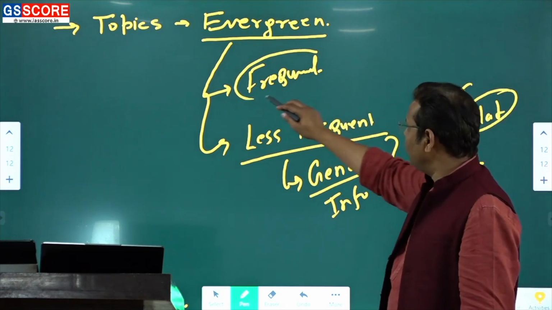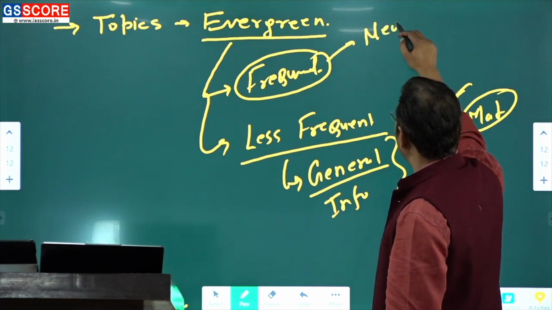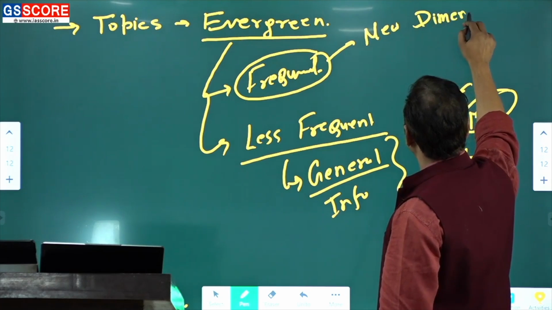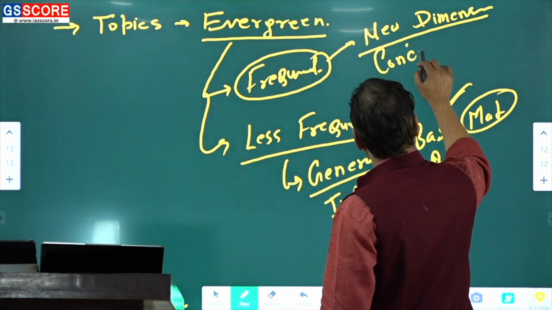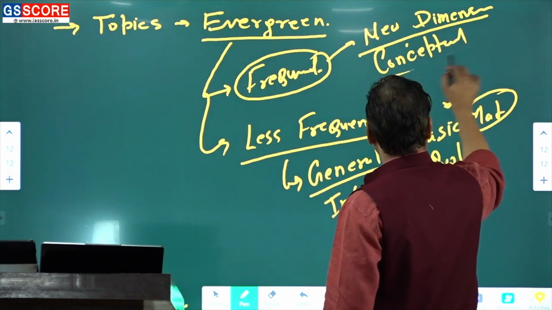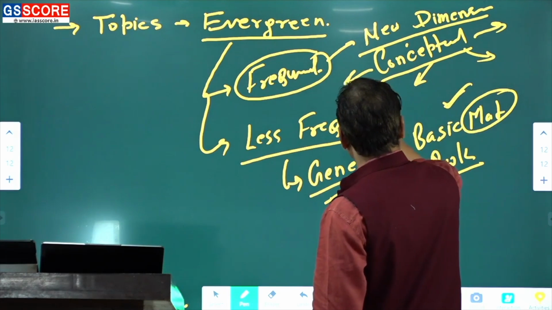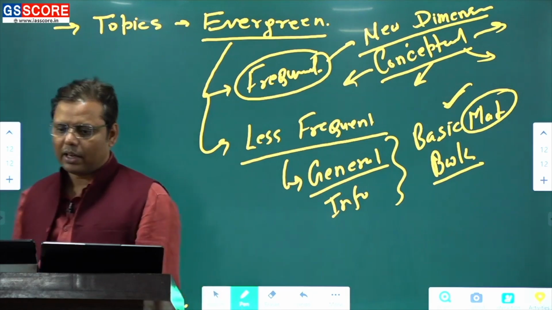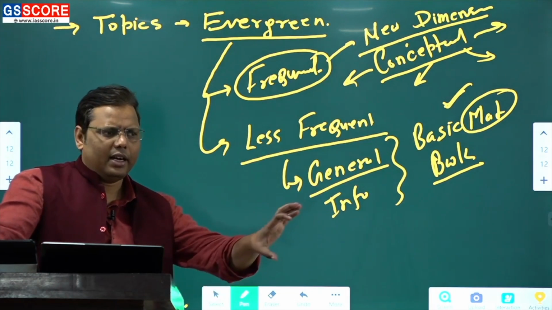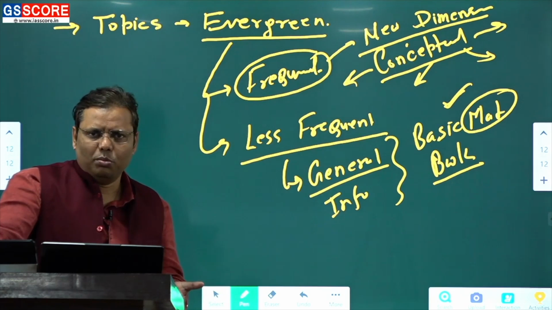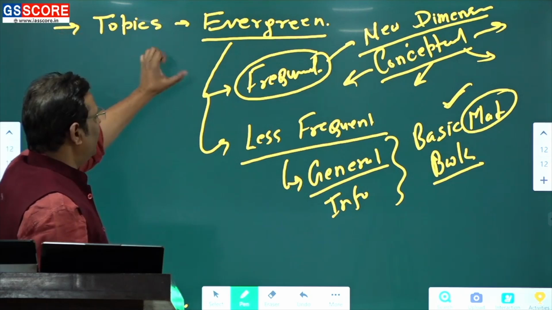But then those questions which are very frequently asked, now they have started getting into new dimensions of those topics, right? यहाँ पे ये लोग नए डायमेंशन जो है ये लोगों ने हंट करने शुरू किए हैं. So here you need to somehow develop more conceptual understanding, because only once you go to the conceptual understanding you will be able to open up the various dimensions, and then collect information on those various dimensions. And again the pointers should be ready कि हाँ ठीक है अगर ये dimension कहता है तो ये 6 point है मेरे पास वो मुझे लिखना है. That would be the best way of dealing with it, right? So basically the topics should be seen in this way.